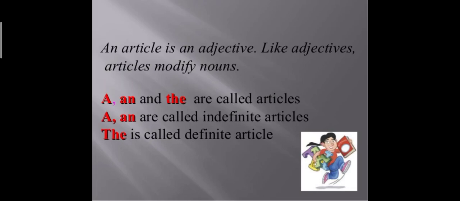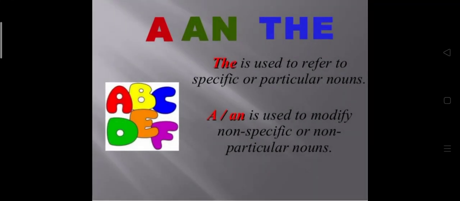As we can see, we generally see a, an, or the everywhere, in words or in a paragraph. So these are called demonstrative adjectives, used to determine or fix the meaning of a noun. A, an, and the are called articles. A and an are called indefinite articles, and the is called the definite article.